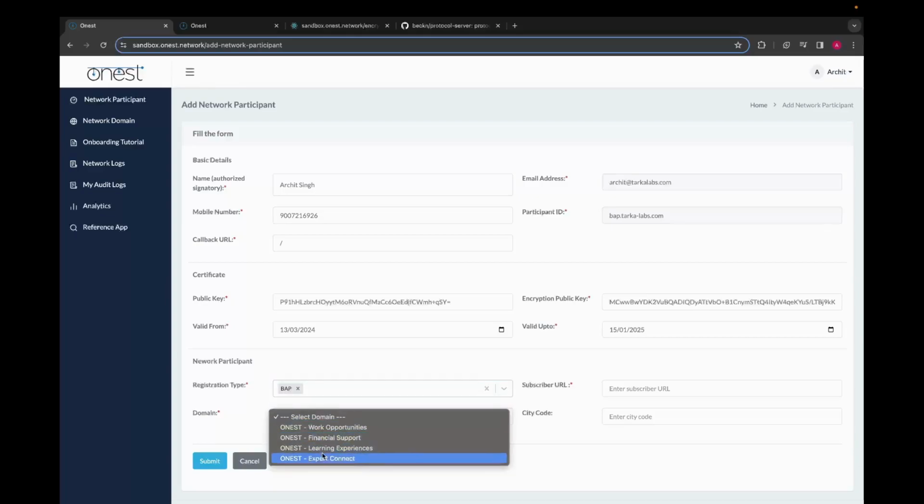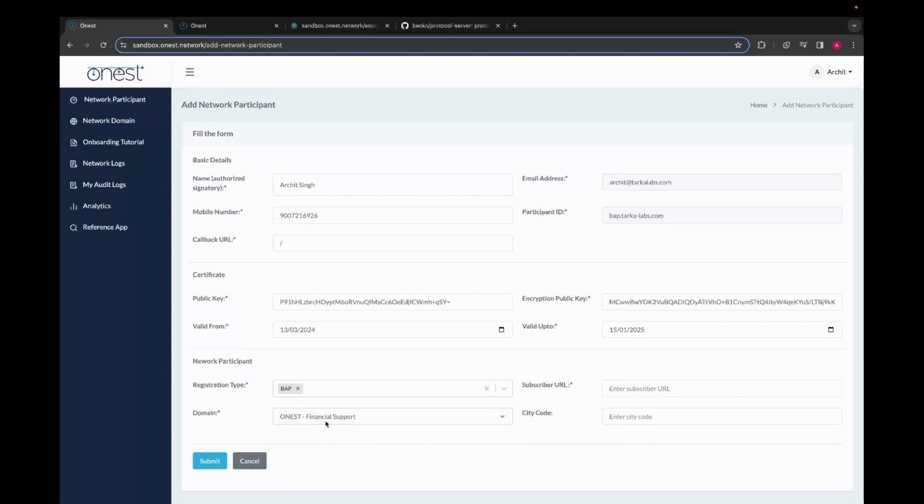So within the domains, we have 4 domains in ONEST currently, which are basically the use cases that we are looking to support via our applications. We select financial support for now. You can go through the starter pack documentation to actually find out more and what are the different use cases that can be supported here.